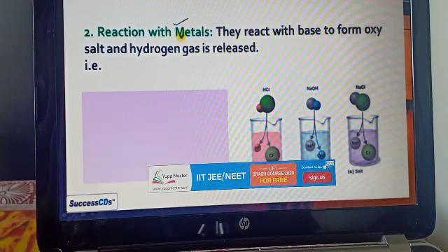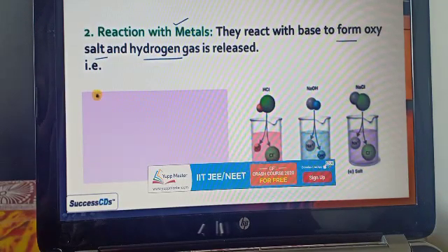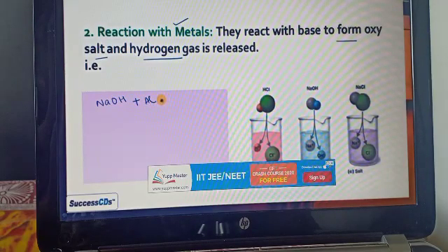Now the second one, that is reaction with the metal. If we react a base with a metal, then it forms an oxysalt and hydrogen gas is released. Let's take an example. We are taking one base, NaOH, sodium hydroxide, which reacts with aluminium.